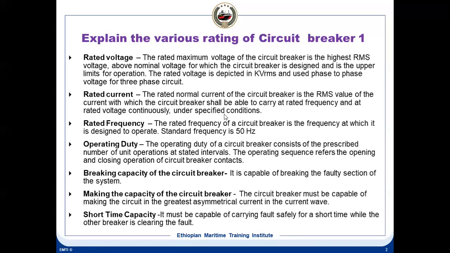In the last class, we discussed the various ratings of circuit breakers. It's a very important question. There are a few clarifications we have to discuss, basically on the making capacity of a circuit breaker, the short time making and breaking capacity, the breaking capacity and short time capacities. This topic is important even for the main electrical subject also, and this question was asked once before: what are the various ratings of a circuit breaker?